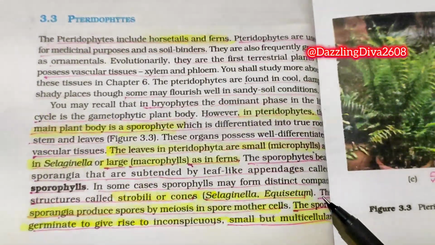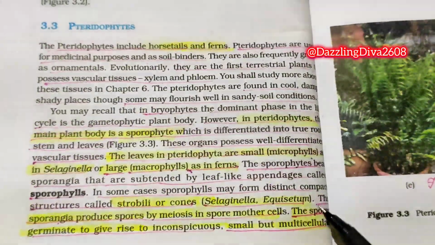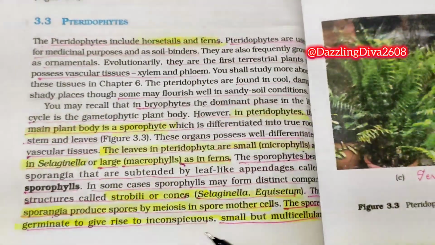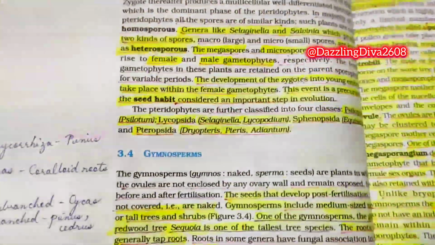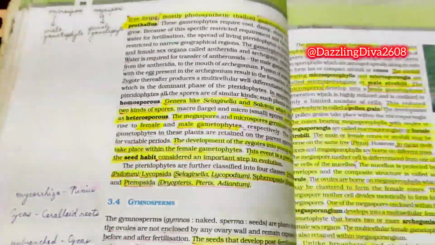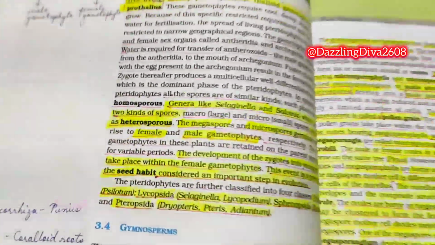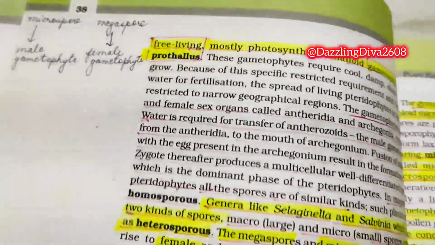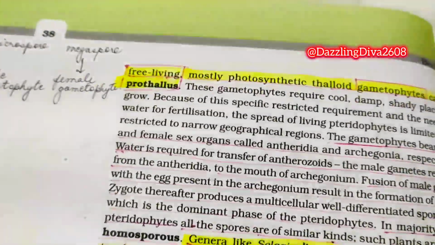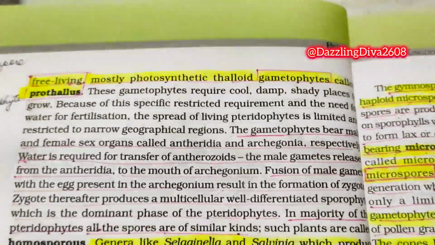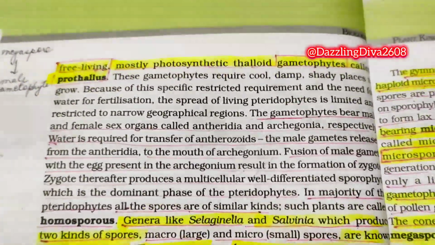the sporangia produce spores by meiosis in spore mother cells. The spores germinate to give rise to inconspicuous, small but multicellular, free-living, mostly photosynthetic thalloid gametophytes called prothallus.